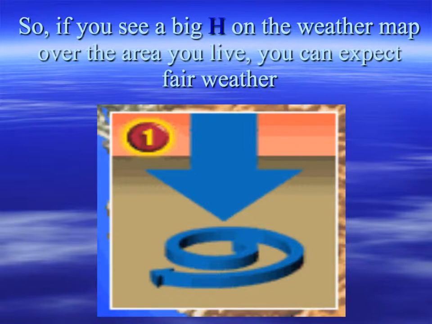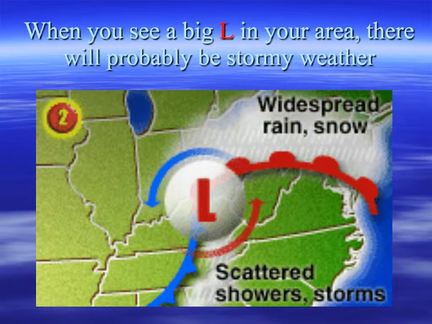So if you see a big blue H on a weather map over an area you live, you can expect fair weather, high pressure. If you see a big red L in your area, then there'll probably be stormy or rainy weather, because that's a low pressure center. Hurricanes are massive low pressure centers, and we know how much rain and wind can come out of a hurricane.